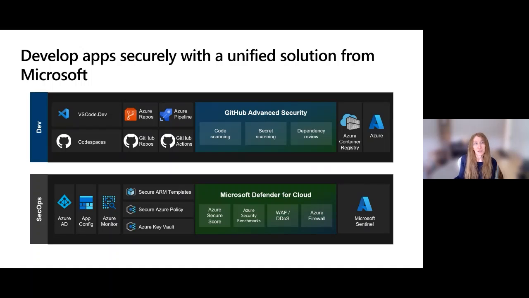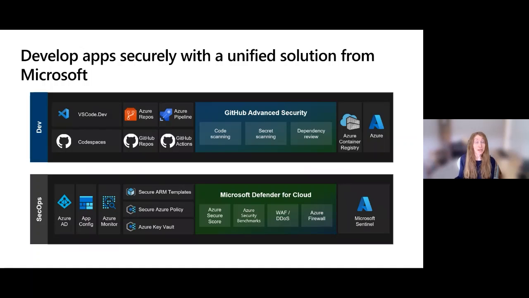And then if you think about Defender for Cloud, that really helps as well, even as a developer. So you have Secure Score, which helps you find out the big picture way to improve your security. Azure Security Benchmark, actually the newest version has DevOps as a section in there, so it's still relevant for developers, and then even in terms of the application, right? So it helps you get that visibility into maybe how your application infrastructure should have been secured.